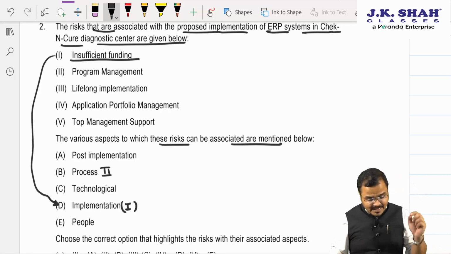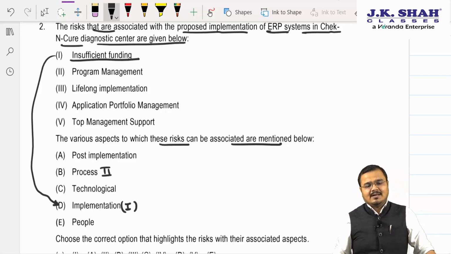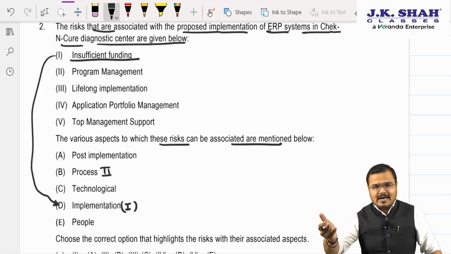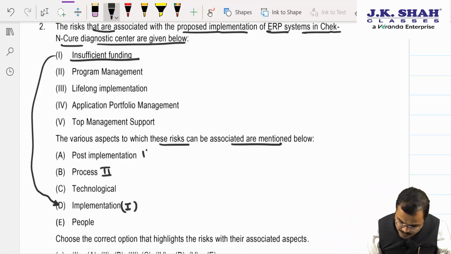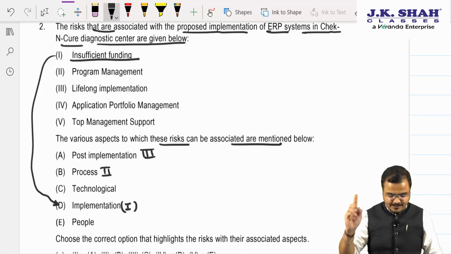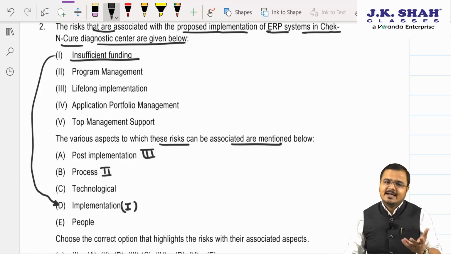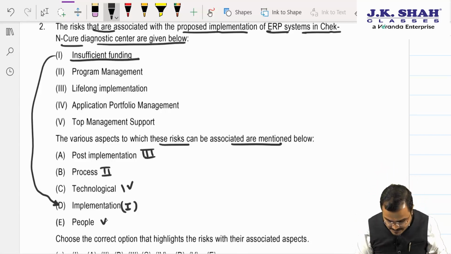Okay, sir. Lifelong implementation. Sir, this will be after the implementation. We require full support after implementing also. Continuous support is required. So I will write it on the post-implementation part over here. Number 3, application portfolio management. Sir, right now you said it's a technology part. Okay. So here we'll write it on the 4th one. And the last one, top management support, comes here.